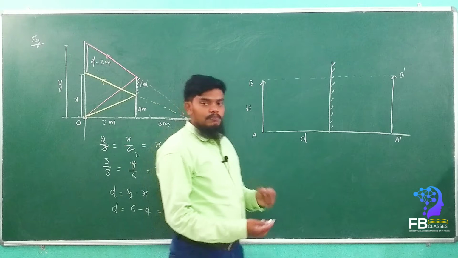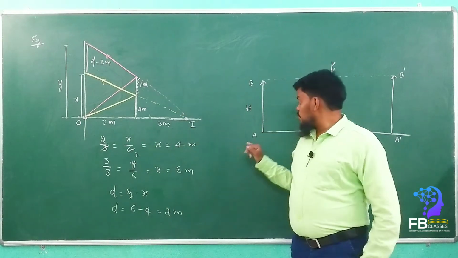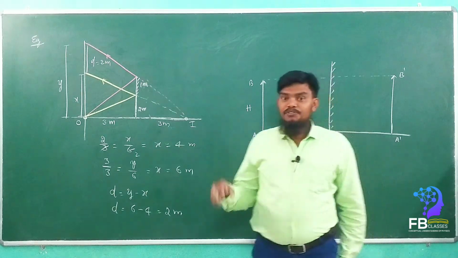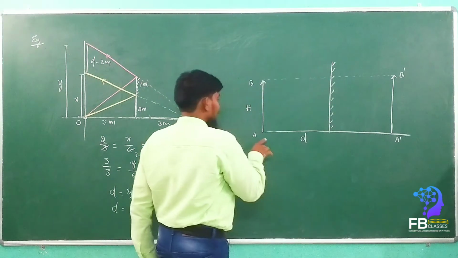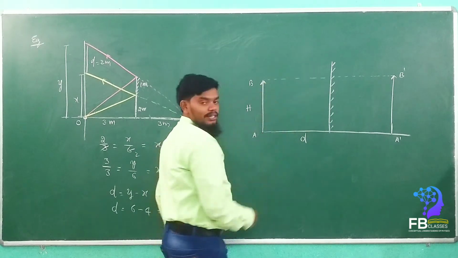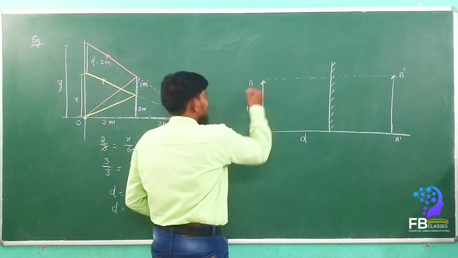Now, if you want to see the legs of the man, then one of the rays should come from the leg and enter into the eyes. His eyes are placed here only.